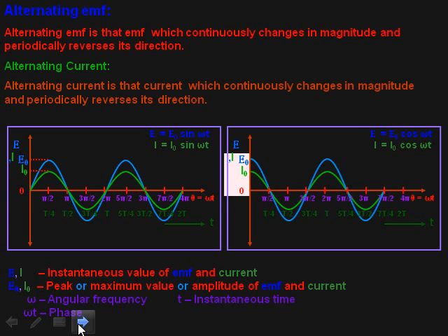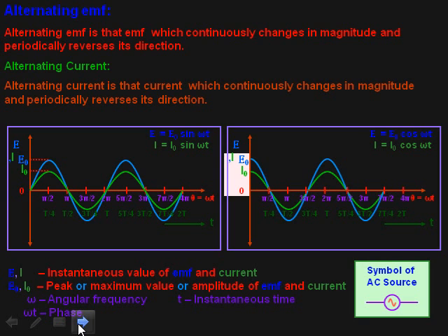So, in the instantaneous value of EMF and current, here E and I, or V and I, are the instantaneous values of EMF and current, and E naught, I naught are the peak or maximum value or amplitude of EMF and current. Omega is angular frequency, t is instantaneous time, and omega t is the phase. This is the symbol of an AC source. I hope you are all familiar.